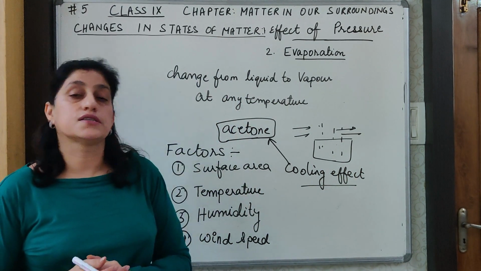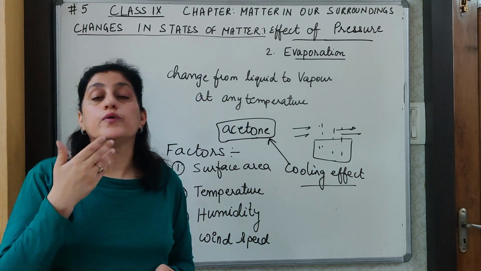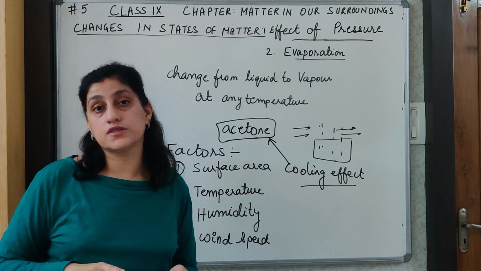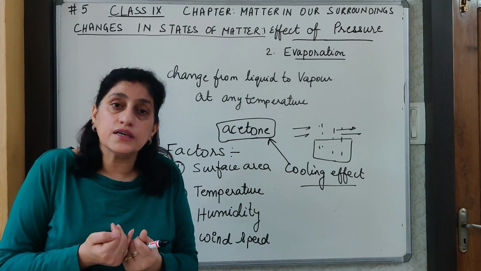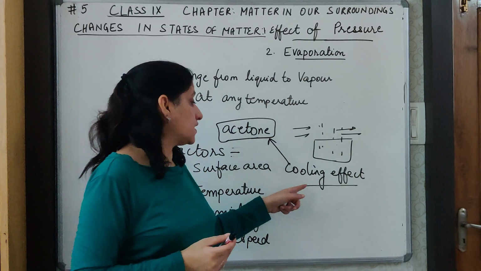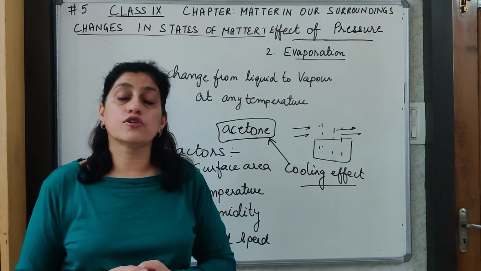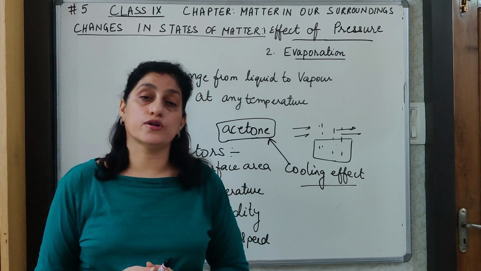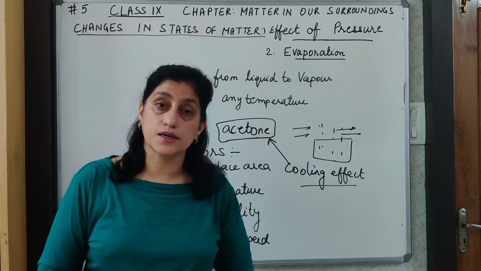The reason for this is that when any liquid evaporates, it evaporates by taking the heat either from the surface or from the surrounding. And because it is absorbing the heat, it is bringing a cooling effect. This is the answer to this question, and same is the reason for the use of desert coolers during summer. One more important reasoning question, why do we use desert coolers during the summer?